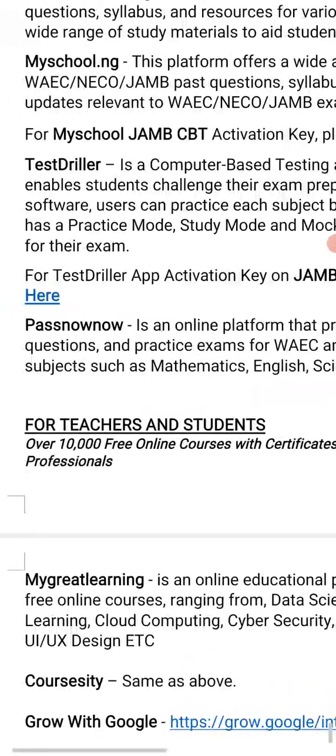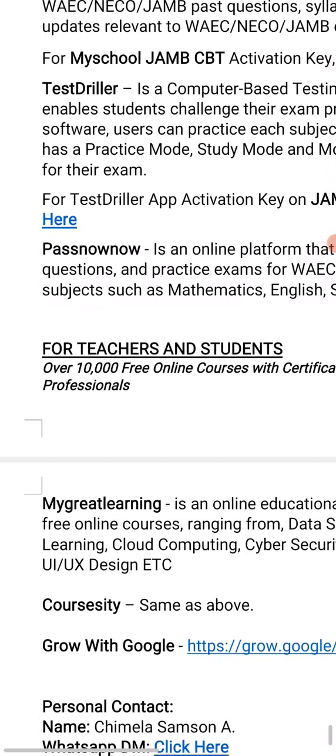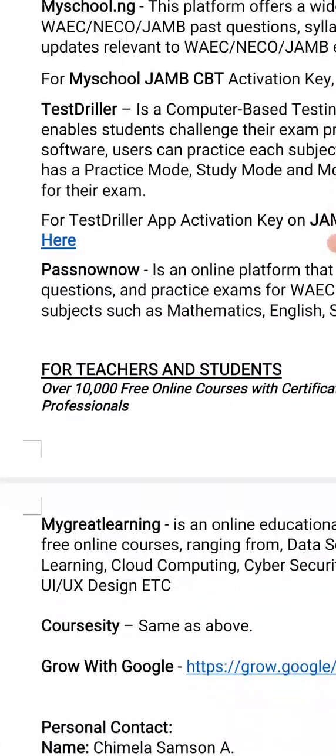Then we have the passnownow.com. I think that was one of the websites that, in the process of checking it, wasn't going through. It wasn't going through as of the time that we checked them out.